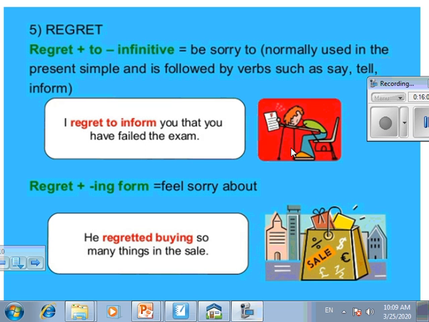So you failed the exam, and I regret to inform you this. I knew your degree, and I regret to inform you these bad degrees. But here, when I say he regretted buying, it means he bought many things in the sale and he regretted doing this. He is not happy about doing this. Okay?